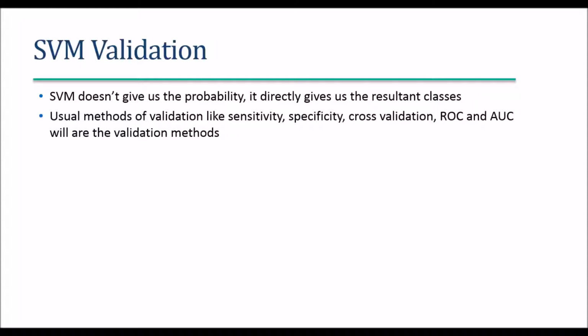Now SVM validation: how do we check whether the SVM final output is right or wrong? SVM doesn't give any probability, as we already observed. It directly gives us the resultant classes, whether it is class 1, class 2, or whatever is the actual class of the data point that we have supplied. The usual validation methods like sensitivity, specificity, accuracy, ROC curve, and AUC can all be used. What is the percentage classified and what is the percentage misclassified all apply